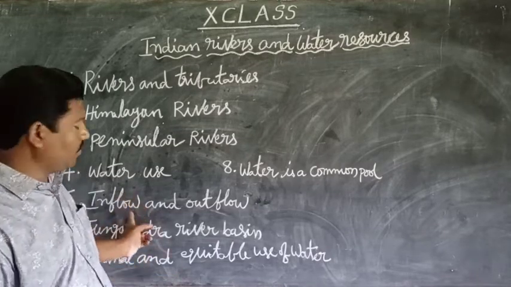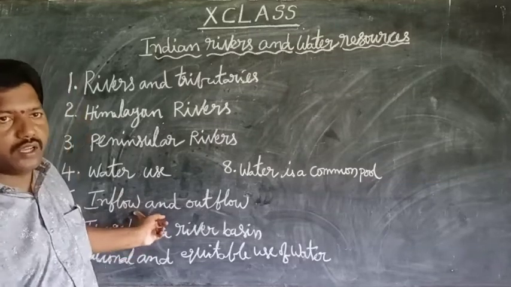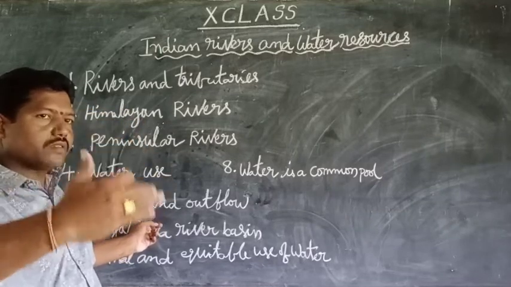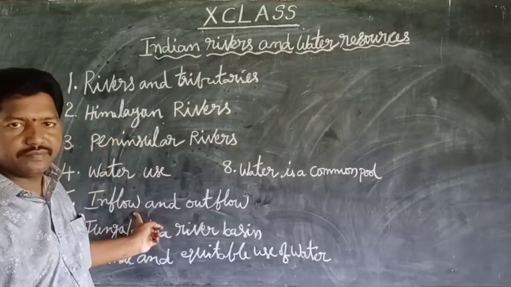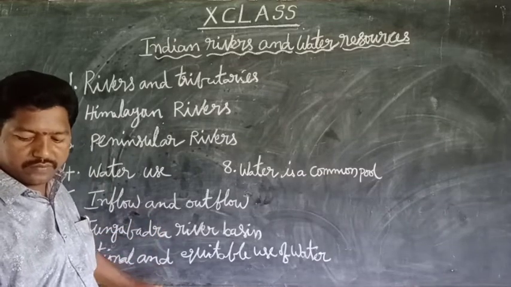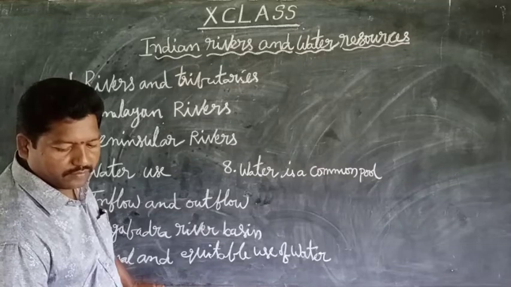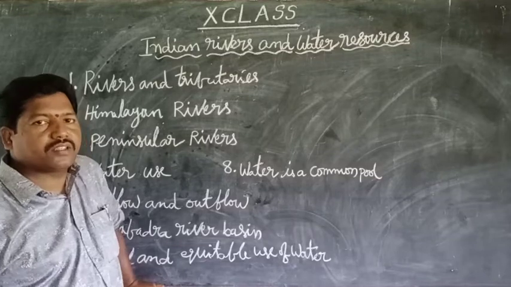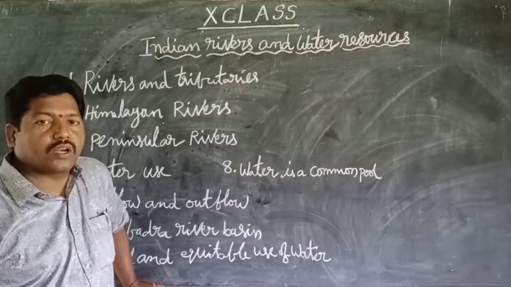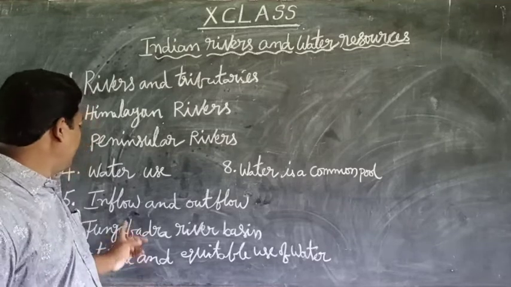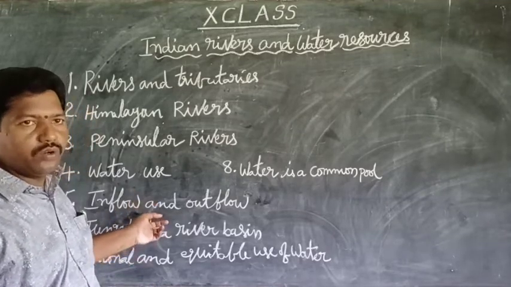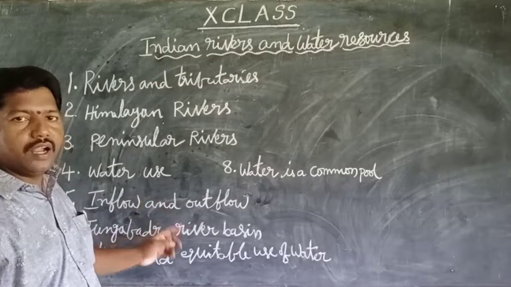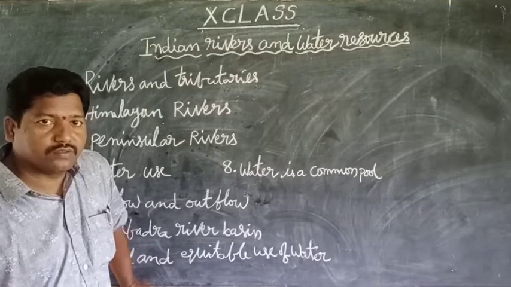As to inflow, the water in rivers, lakes, ponds, tanks, etc. Inflow equals precipitation plus surface water plus groundwater flow. Tell me, children, what is inflow? Inflow equals precipitation plus surface water plus underground water flows.